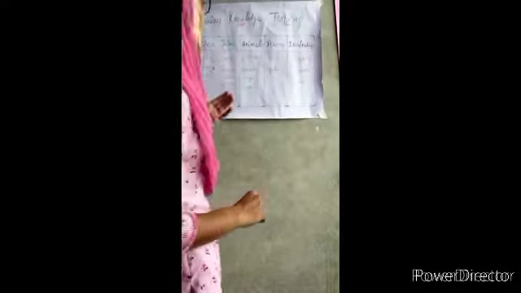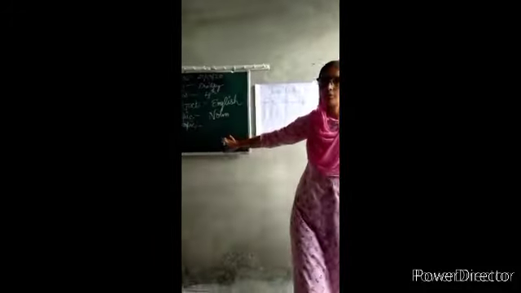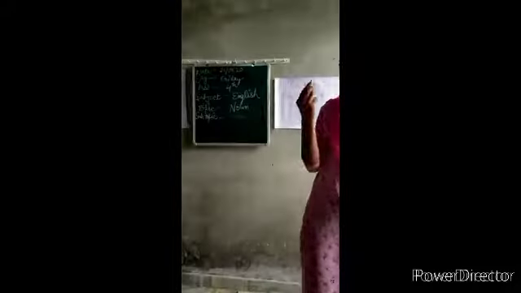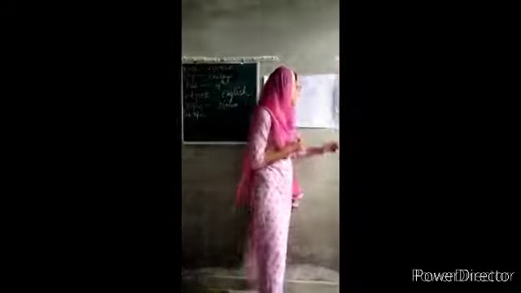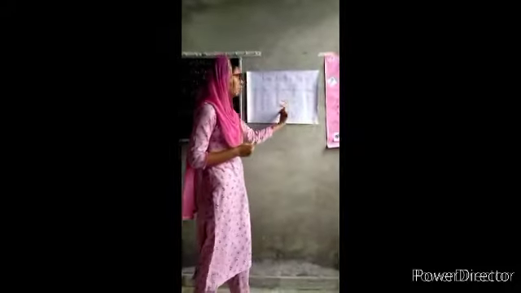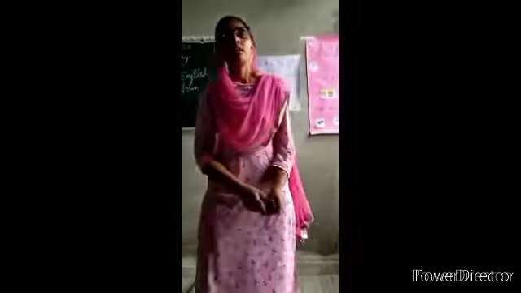Name of a thing, like this is a board. This is also a thing, so this is also a noun. This is a job, this is also a noun. So I have written some more examples also: animal, person, idea or feeling. These all are nouns. So students, I hope all of you have understood the meaning of noun.